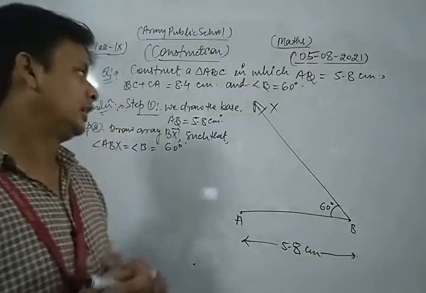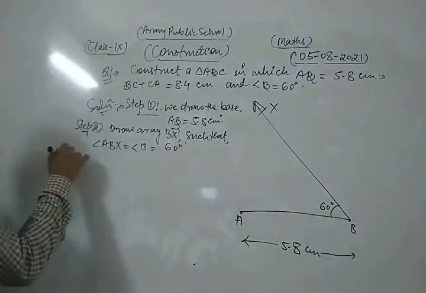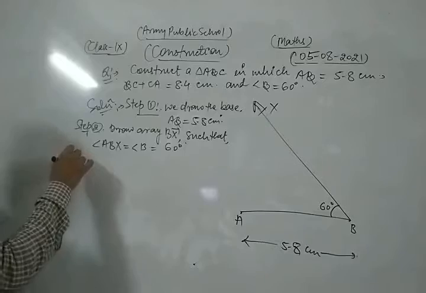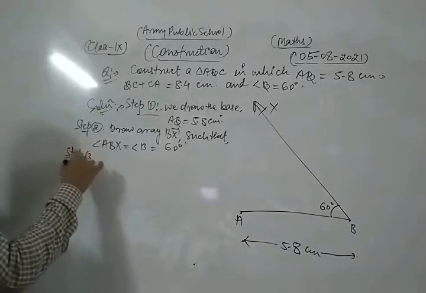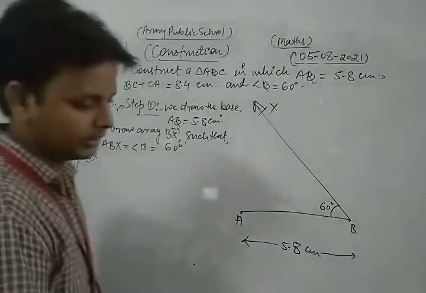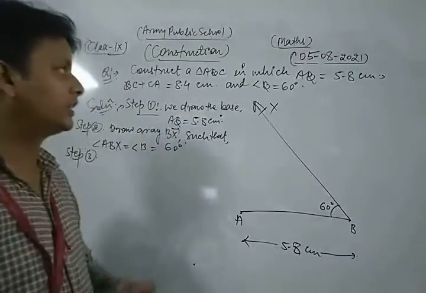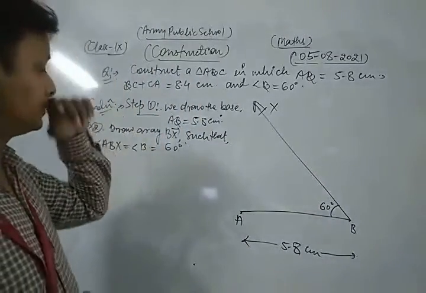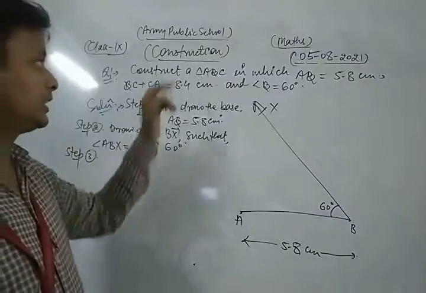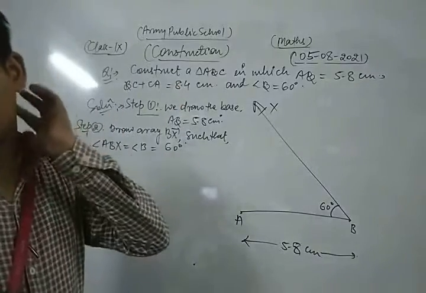Now in third step, what I do? Just I discuss about that. Here the sum of the other two sides BC and AC is given, which is 8.4.